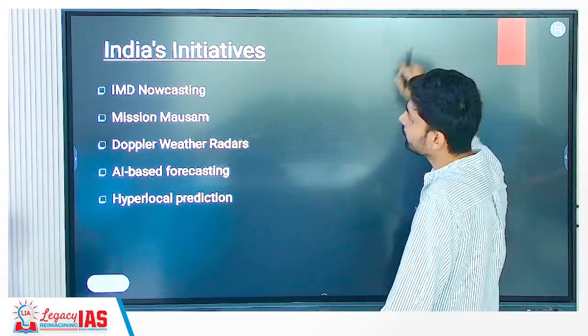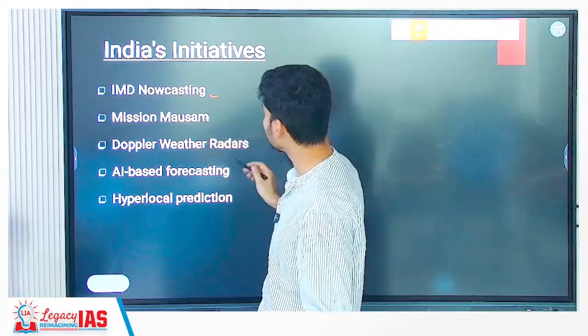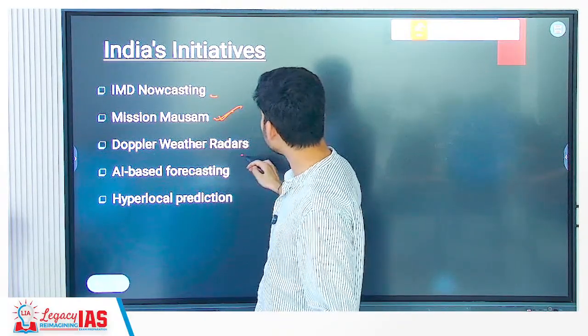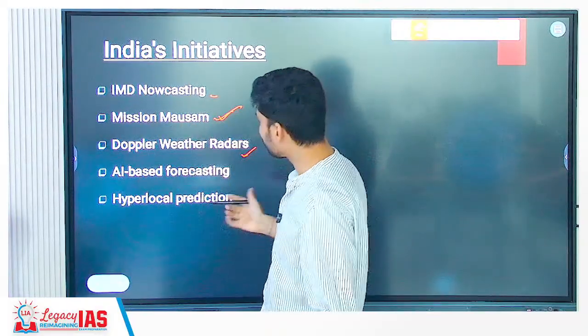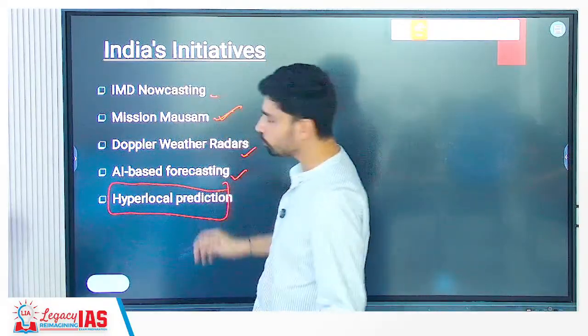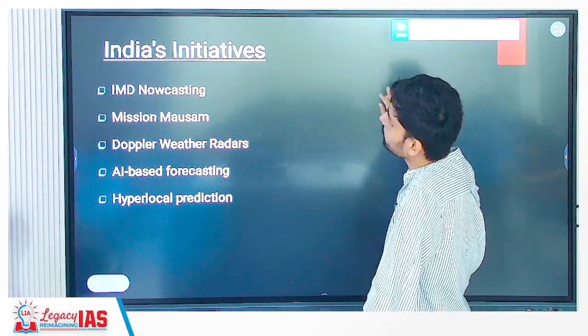India's initiative, IMD Nowcasting, okay, that is the name of this, what I told you, village level forecasting will be done. Mission Mausam has been announced, right? Doppler weather radars that will understand how the movement of the wind is taking place and all that. AI based forecasting will be used, and all of this would be able to help us in what? The hyper local predictions. Okay, that is the purpose here.